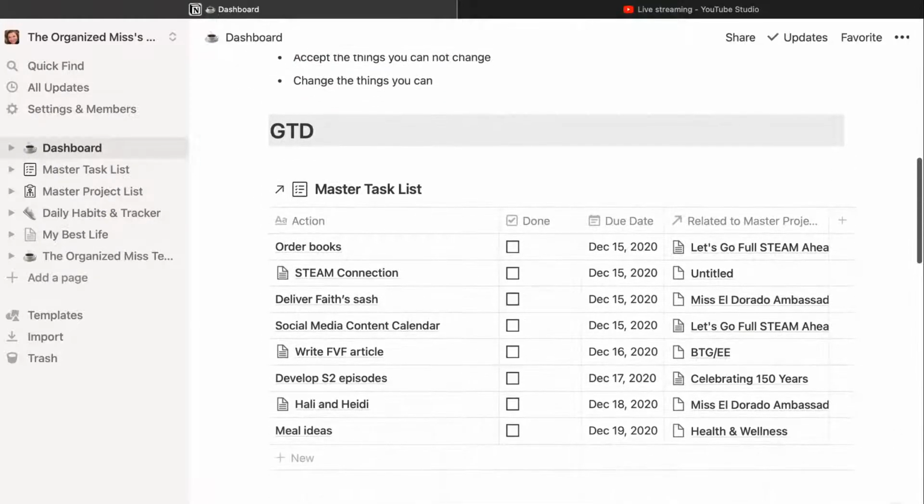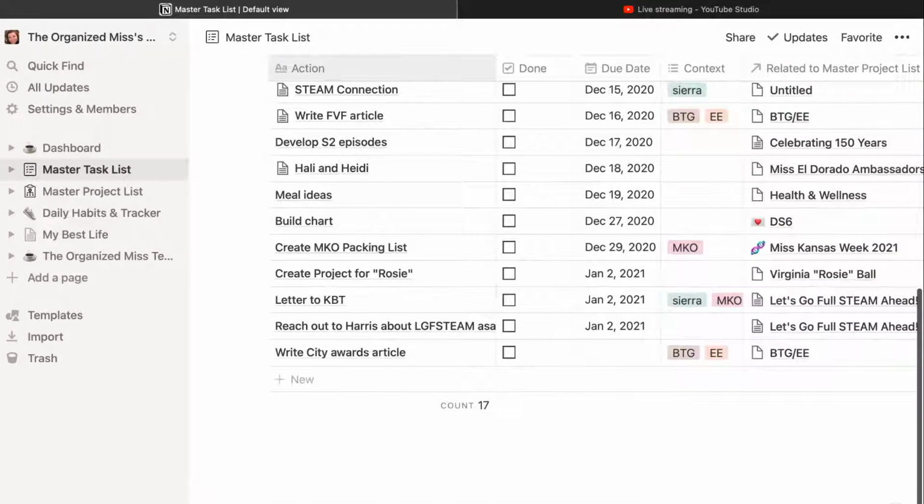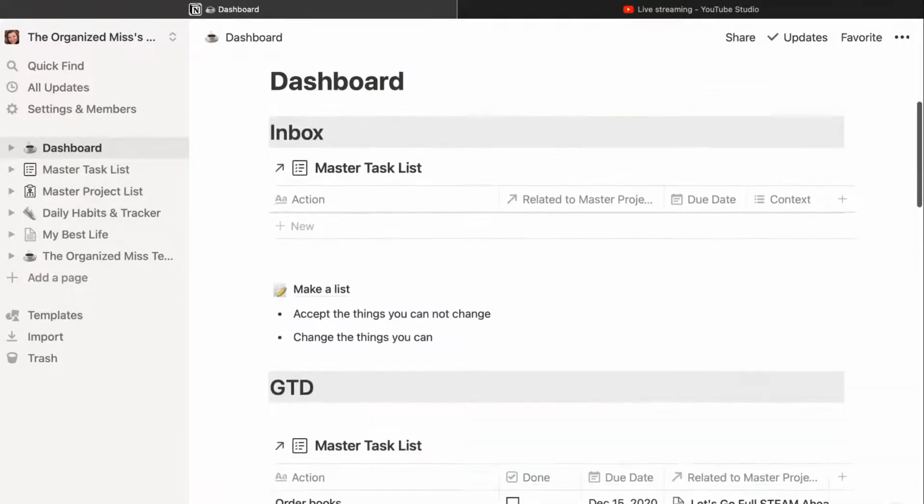But as you can see, I'm making myself a liar. Oh, I didn't give it a due date. These only pop up with due dates. So if I actually go to the master task list itself, this has all my tasks currently that need to be done in here. Downtown photos is listed here. Well, it does have a due date. Well, I'll have to go figure that out.